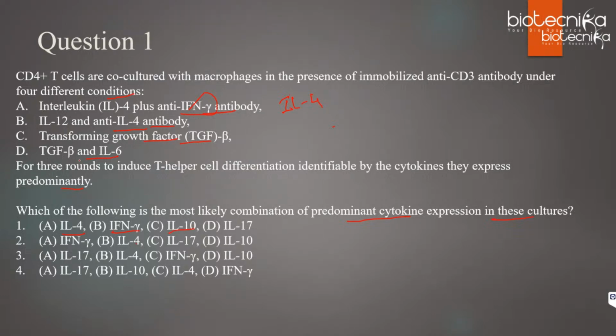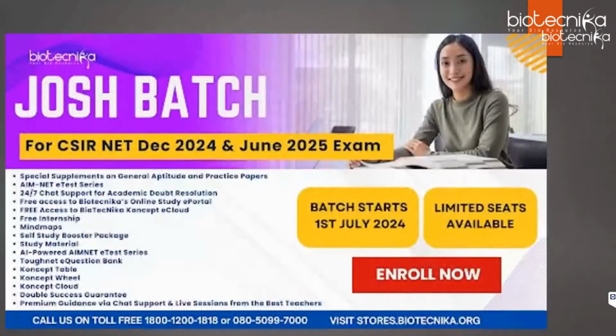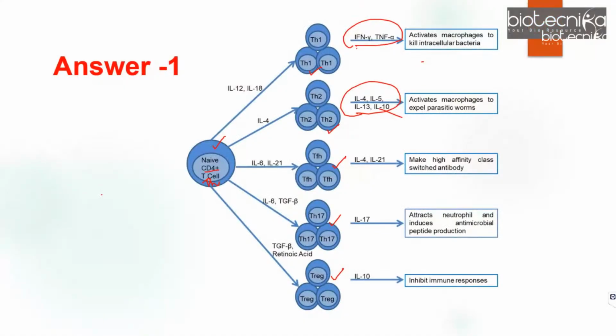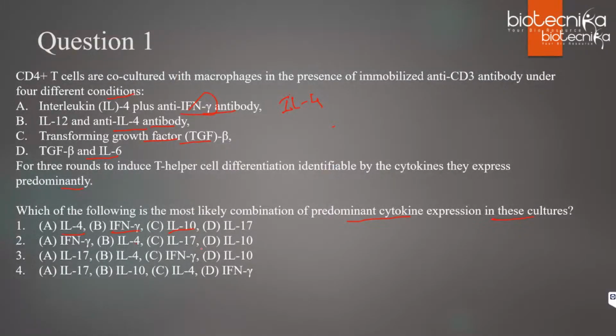Now for D, it is TGF beta along with IL-6. So if you see this figure over here, TGF beta along with IL-6. So the cytokine that is released is IL-17 by Th17 cells. So this is the correct option, right? Did you all get this? How to solve this question? Important.